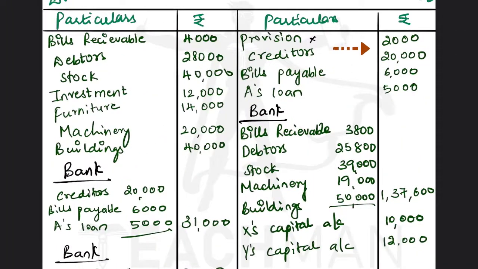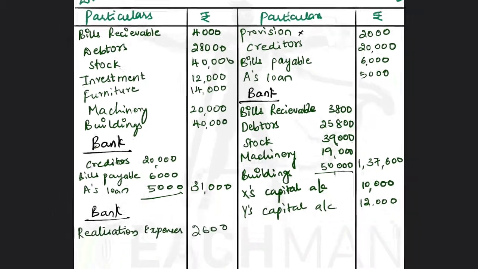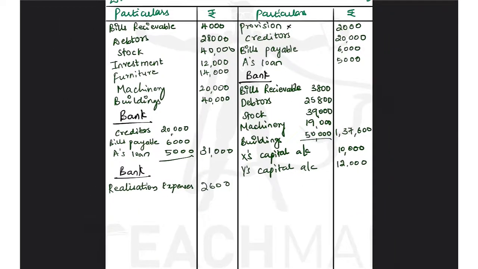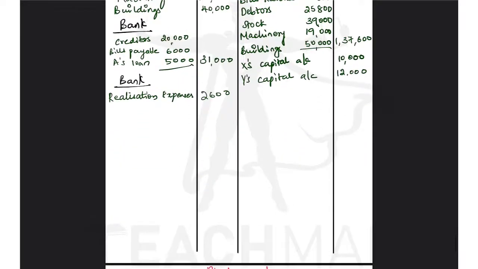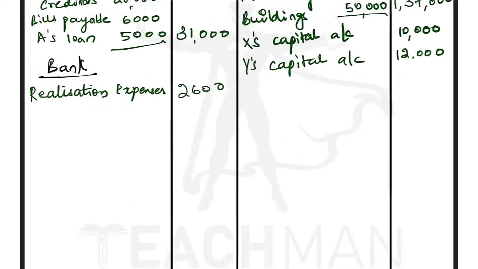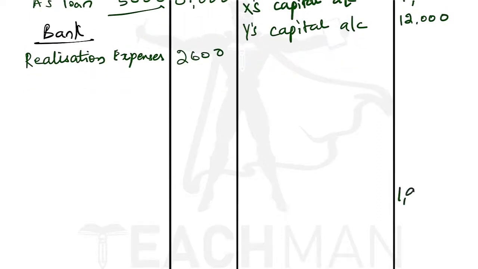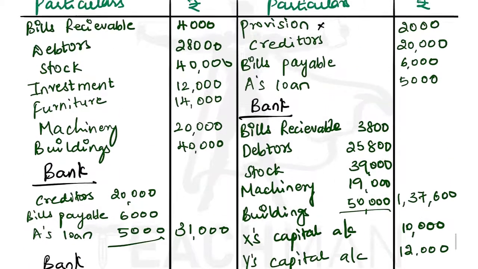So 2,000 plus 20,000 plus 6,000 plus 5,000 plus 1,37,600 plus 10,000 plus 12,000 will give you 1,92,600. So leave some gap and write 1,92,600.